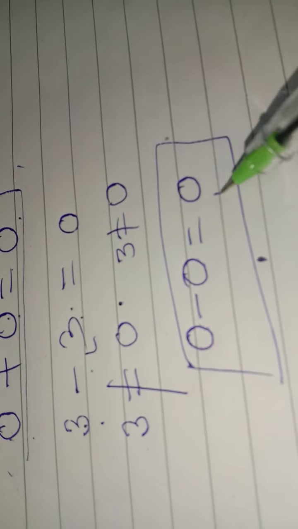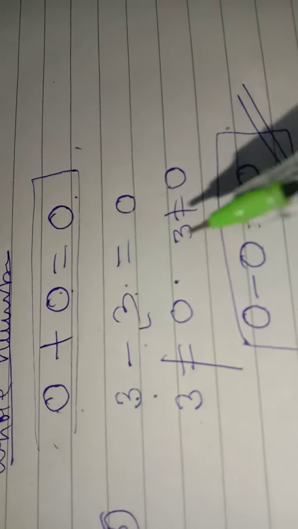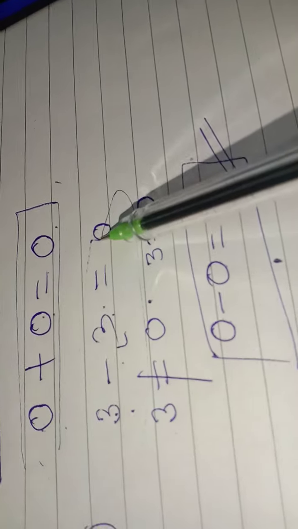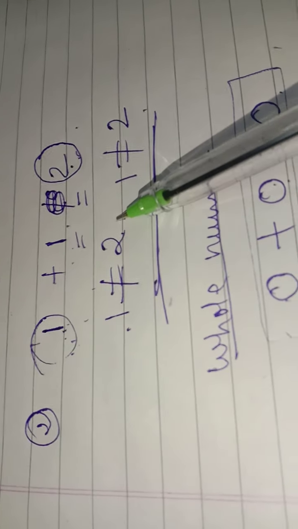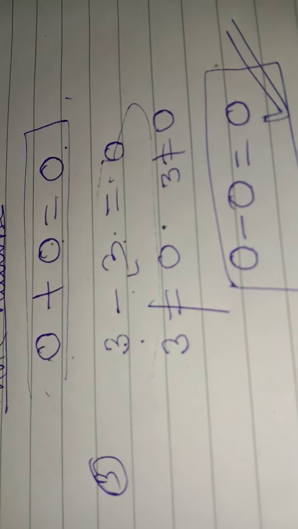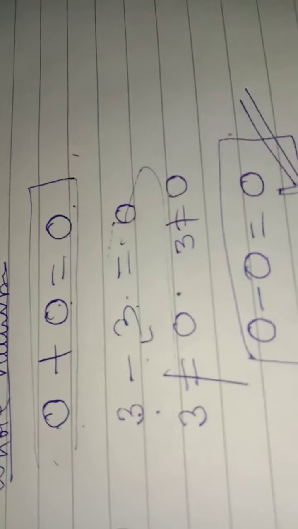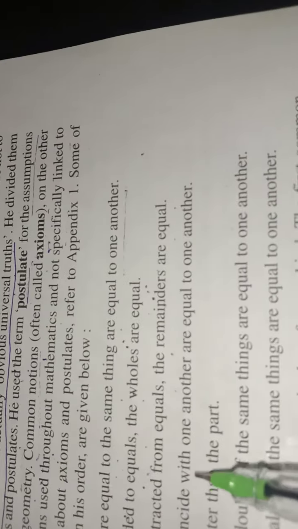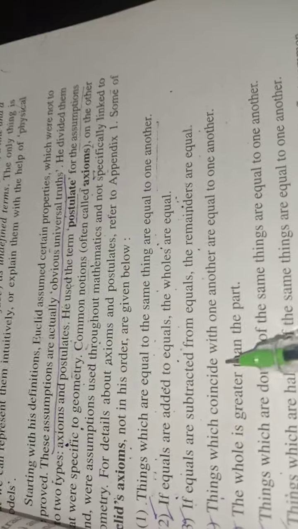Okay, it was proved on the basis of whole numbers, but not on natural numbers. You can see in the second postulate also and in the third postulate also, we have to think a little carefully about what is written and how we have to prove it. The fourth axiom is, things which coincide with one another are equal to one another. Yeah, it is true.